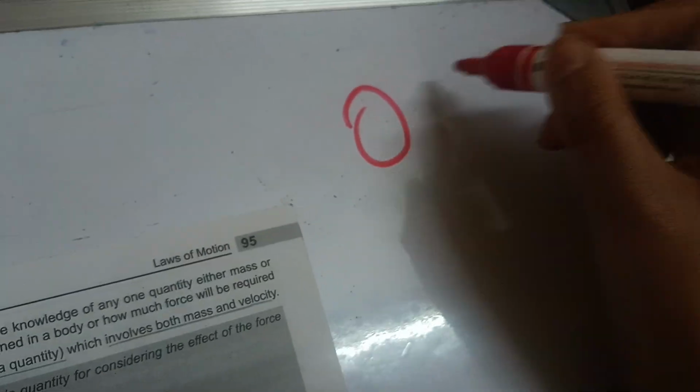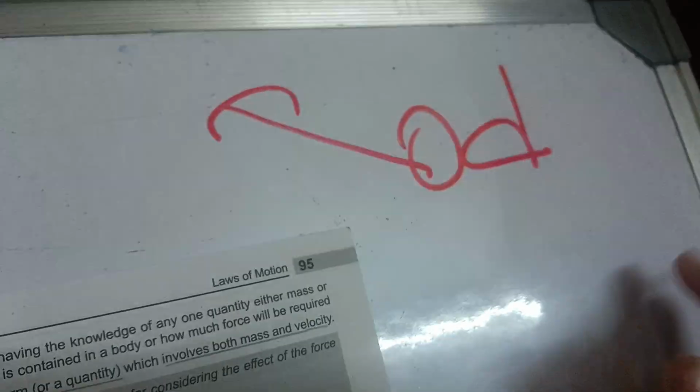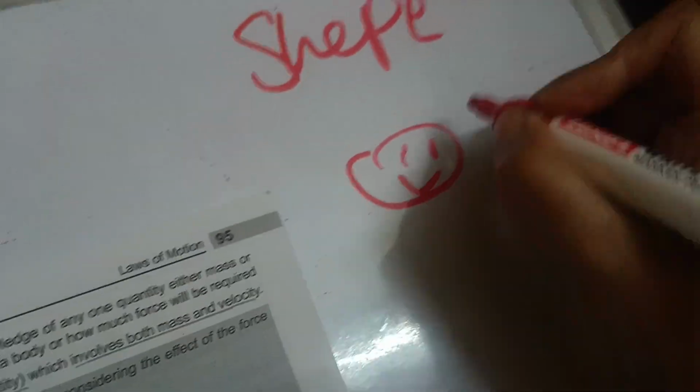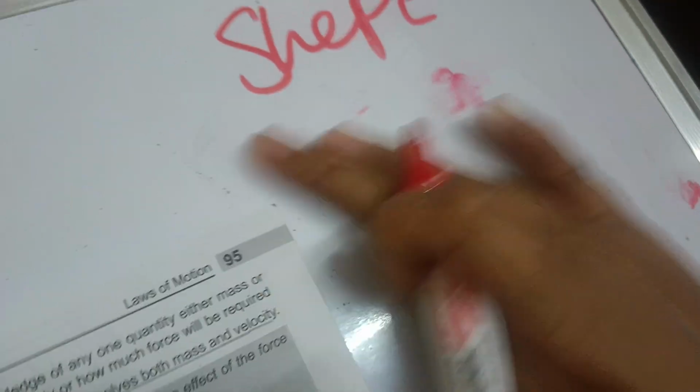For example, there is a football, you kick it with your feet, it will go that direction, right? So you can change the direction using force. And one more thing, you can change shape. For example, you take some clay and you make a smiley face and you make two ears, right? What are you doing? You're changing the shape with the help of force. So these are the effects of force. The effects of forces are done.